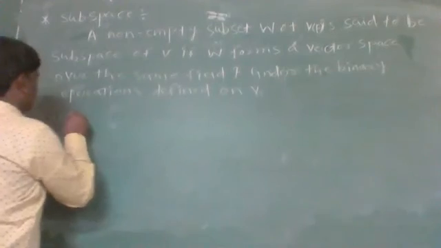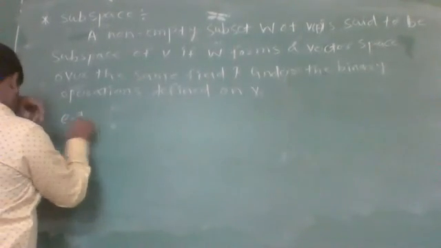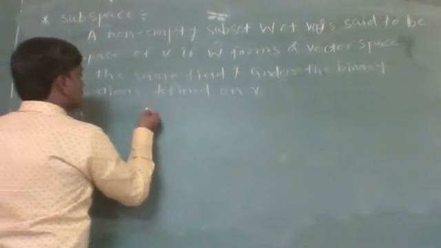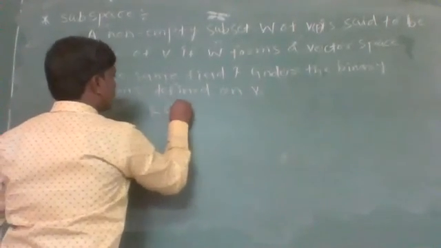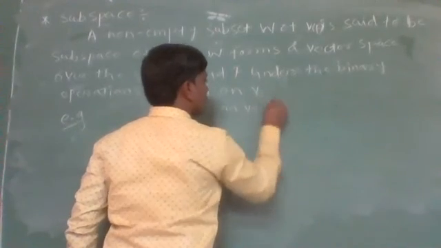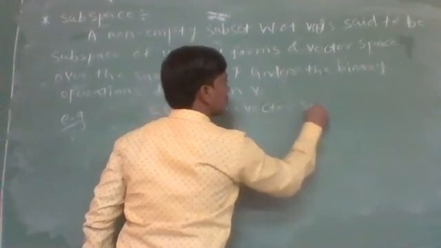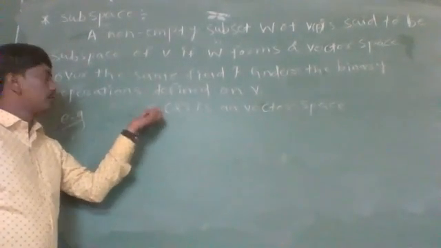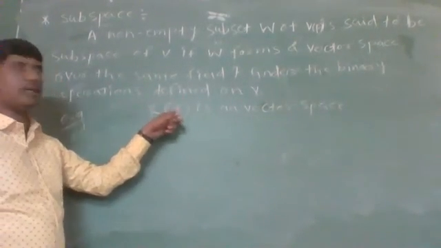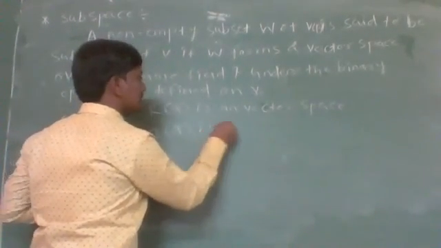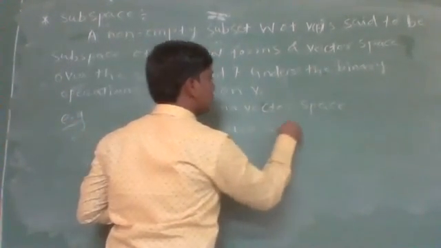For example, R over Q is a vector space. Now we have to find one non-empty subset of R which forms a vector space over the same field Q. For example, Q over Q is also a field, also a vector space.